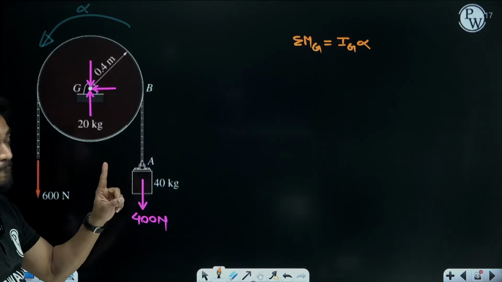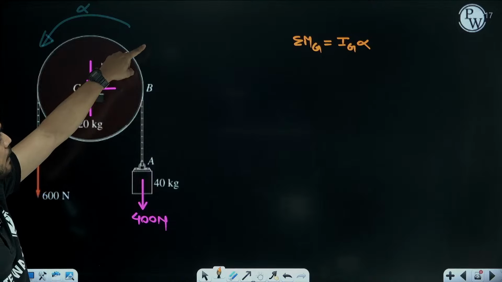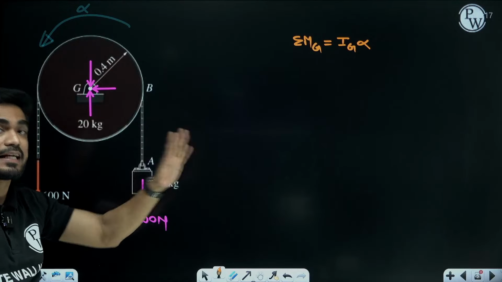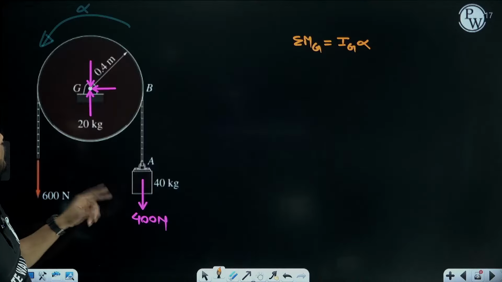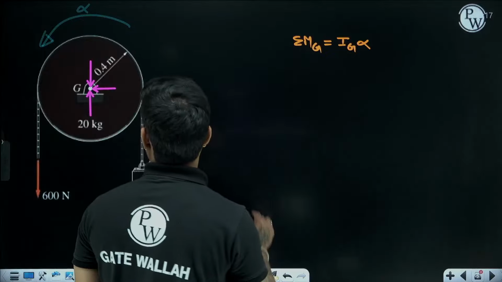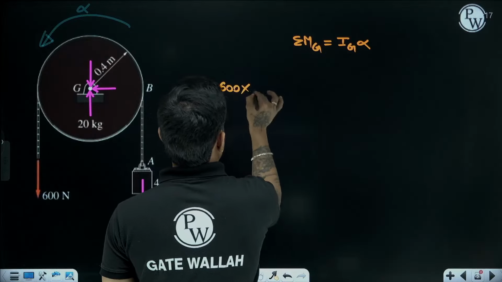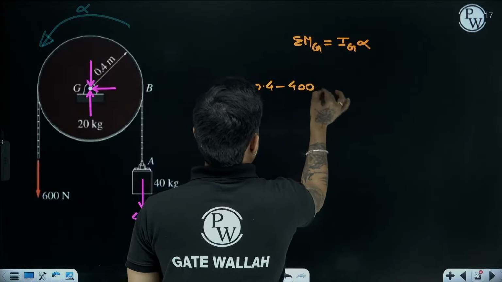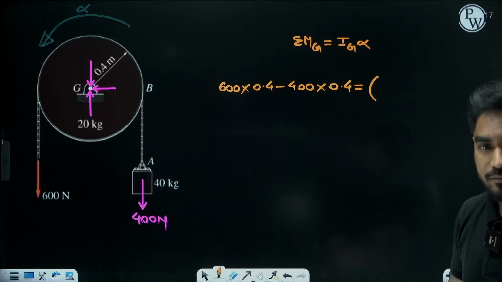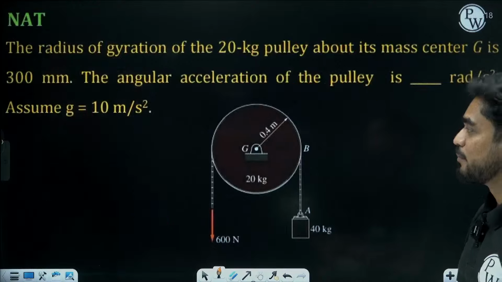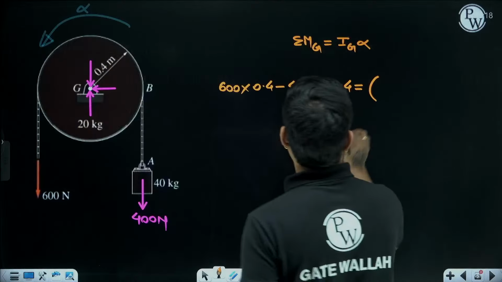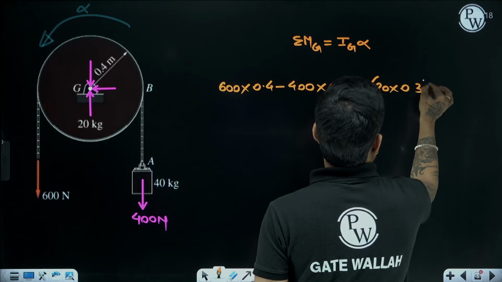But here, you have to consider the moment in the direction of alpha to be positive, opposite to alpha negative. So moment of 600 will be positive, moment of 400 will be negative. So 600 into 0.4 minus 400 into 0.4. I will be M k square, not M r square by 2, because radius of gyration is given. M is 20 kg, k is 0.3.